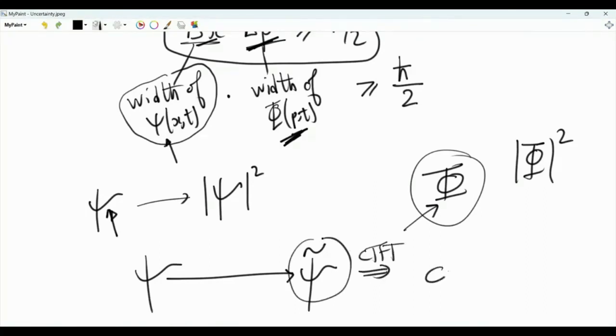Its CTFT is, let's say, phi tilde. And we still have that the RMS width of epsilon tilde times the RMS width of phi tilde is greater than or equal to h bar over 2. The measurement of momentum that follows the measurement of position will be governed by the distribution, which is the magnitude squared of phi tilde. There will be an average value, an expected value, and there will be a standard deviation.